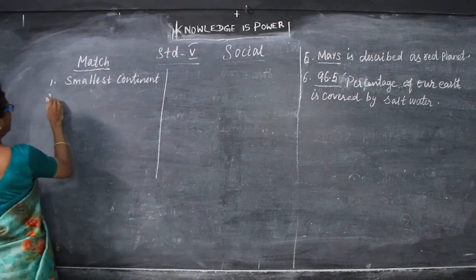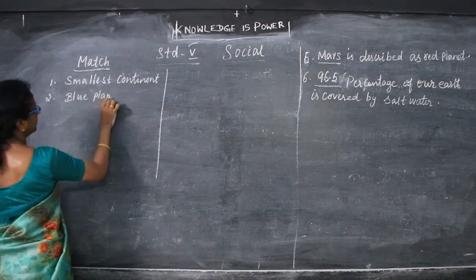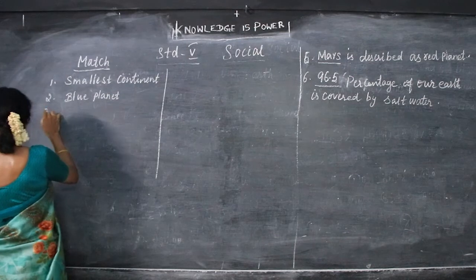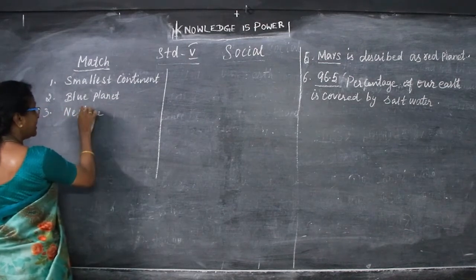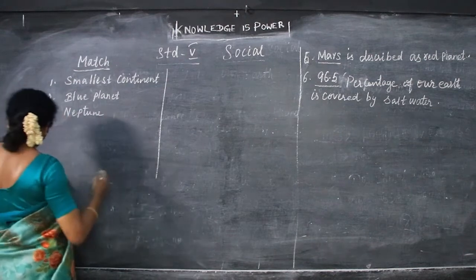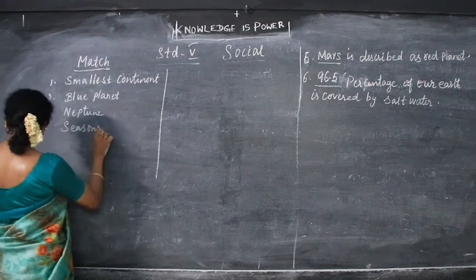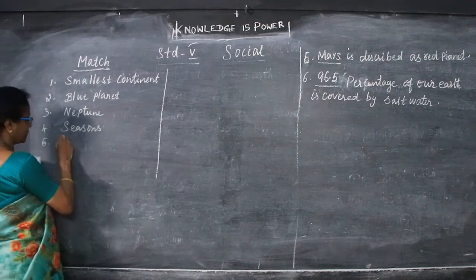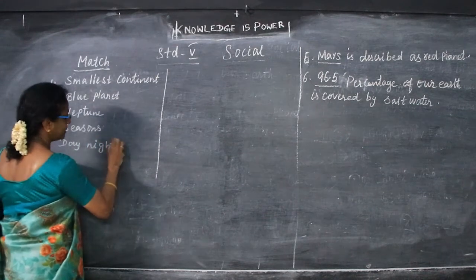Then blue planet, which is known as the blue planet. And Neptune. Neptune is the farthest planet. Seasons. Then how the day and night are caused. So, these are the 5 questions. Now, I will write the straight answers only.